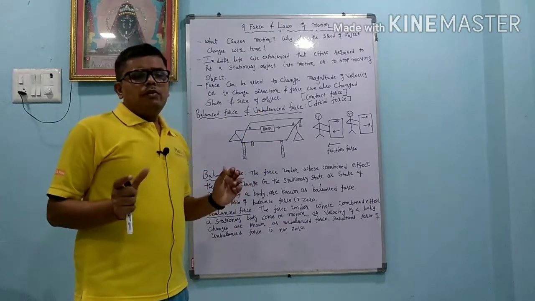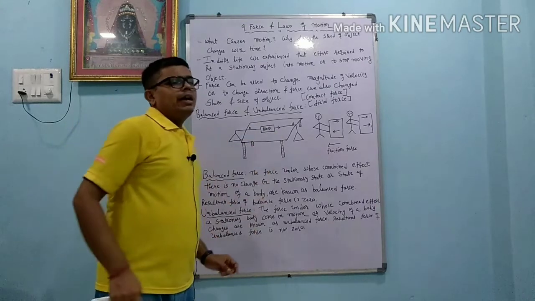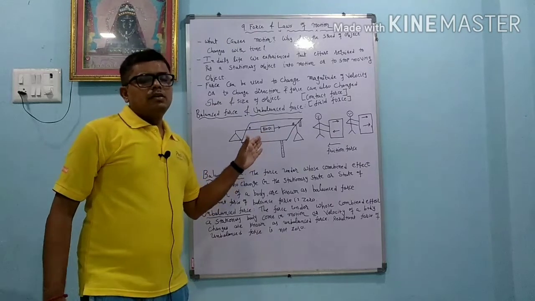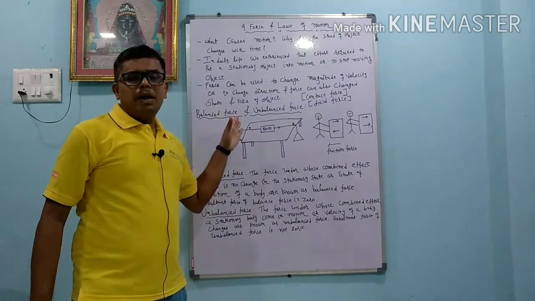Now dear students, what we will do is put equal weight on both sides. At that time it will neither go to the A side nor to the B side, so it has what? Balanced force.